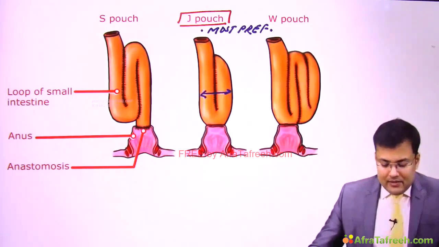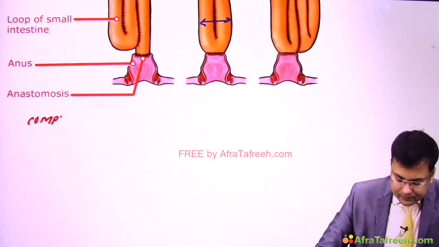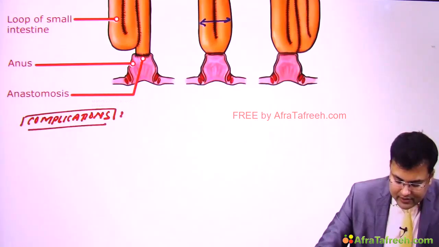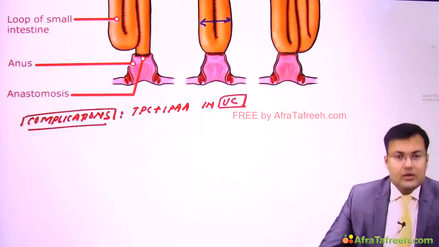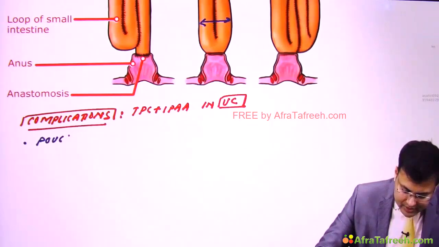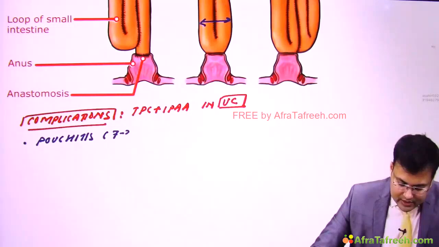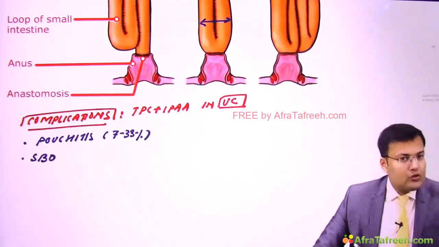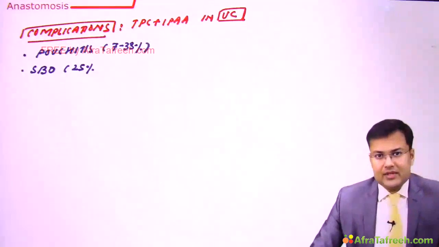So this question was asked in AIIMS. Question: what are the complications after total proctocolectomy plus ileal pouch anal anastomosis in ulcerative colitis? Clear? So the most common complication, this was the question. It is pouchitis. You have to remember the percentage also. It is 7 to 33%. Second most common complication, small bowel obstruction, and this is seen in 25% cases.